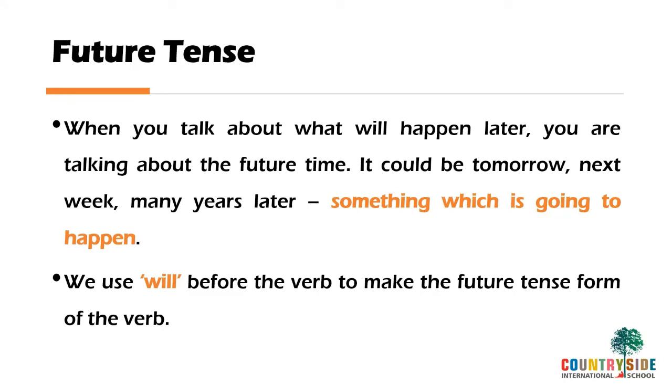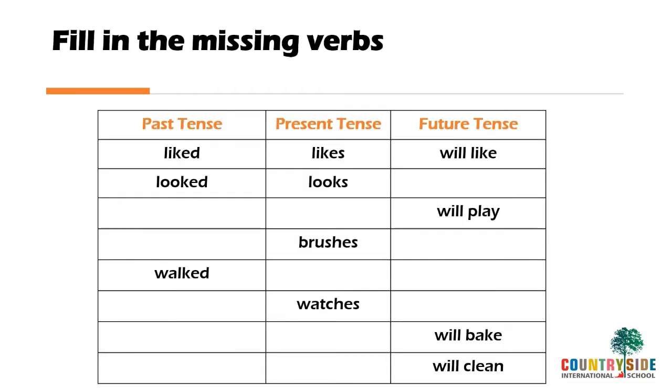Now let's be very clear with some exercises here. Children, in your worksheet, there are few exercises given which will make you more clear. Like one of the exercises is fill in the missing verbs. Now there are three tenses given: past tense, present tense, future tense. Any verb, when you write in past tense, what do you add? D or ED. Present tense, what do you add? S. And future tense, what will you add? Will.